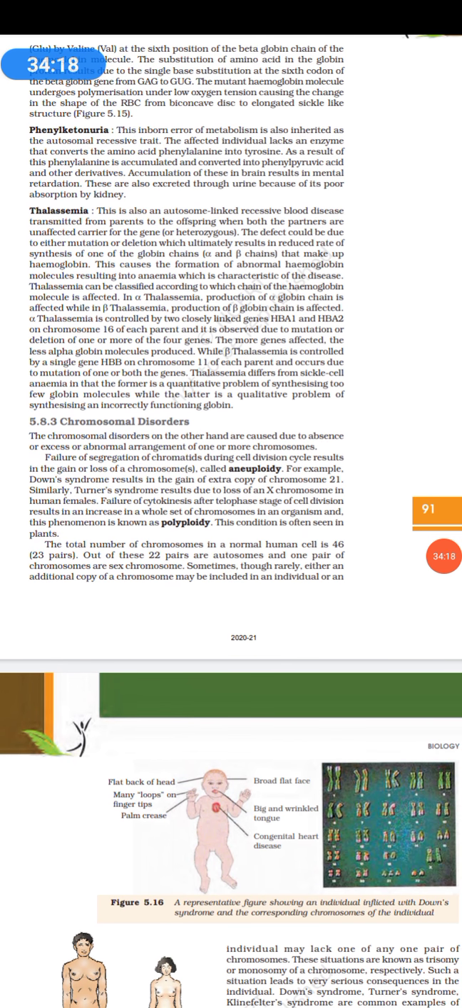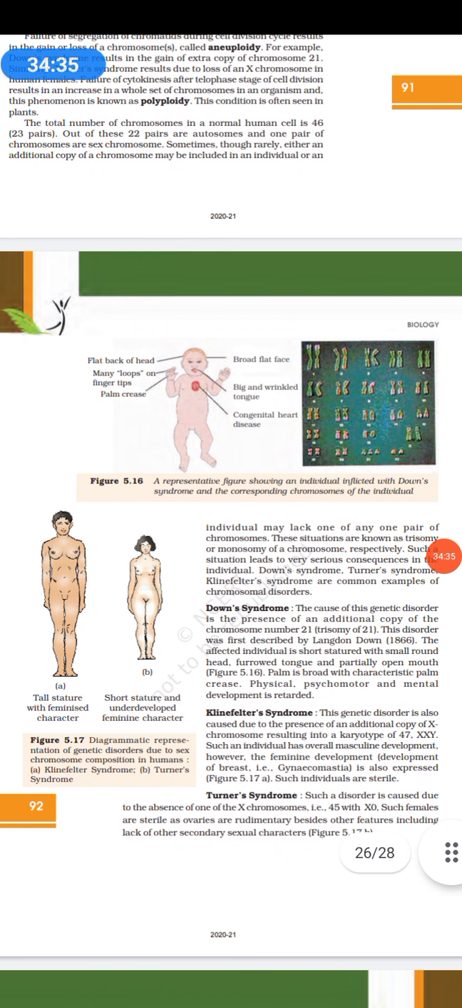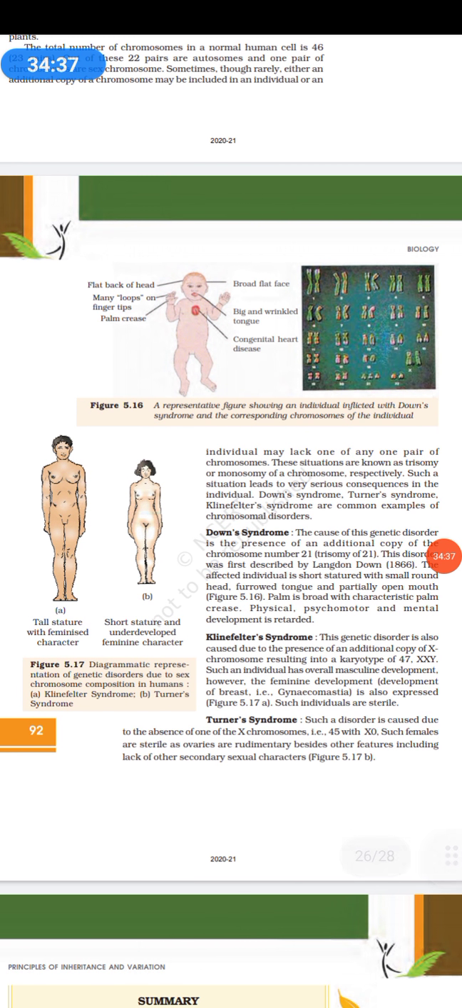Then there are chromosomal disorders. Chromosomal disorders are basically when the number of chromosomes is changing. So like we have trisomy 21. Trisomy 21 is Down syndrome. We have Klinefelter syndrome, which is XXY. Turner syndrome is there, where there is an absence of a sex chromosome, X0.